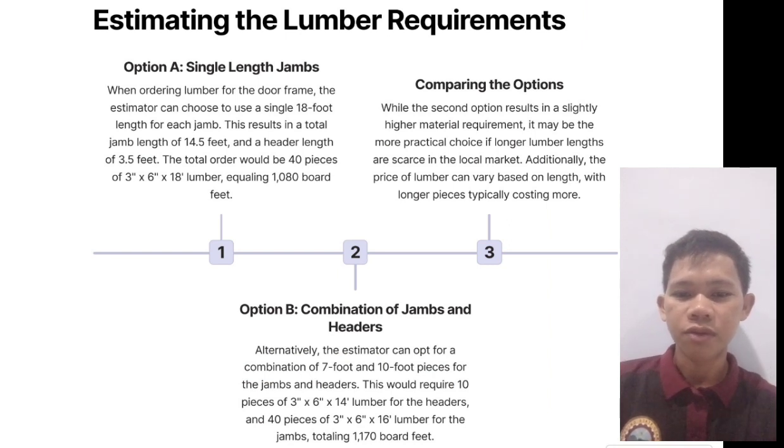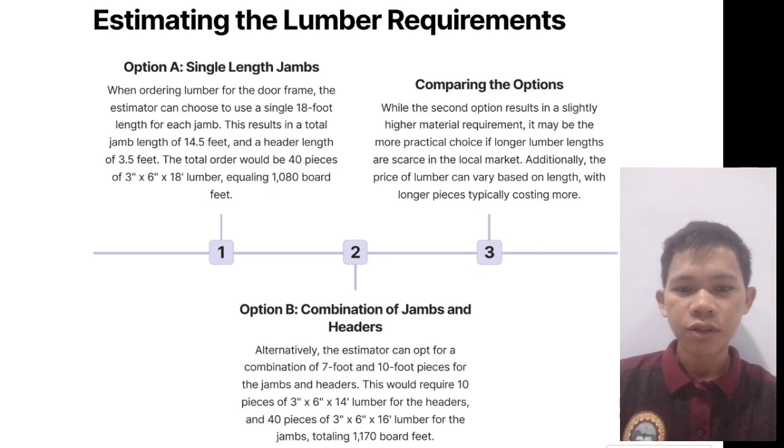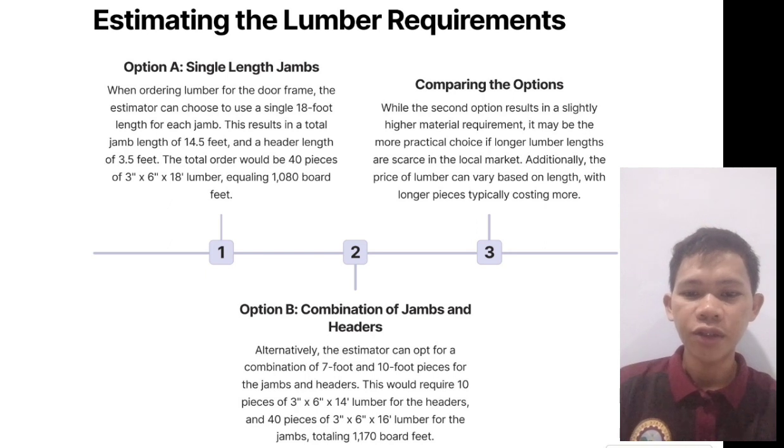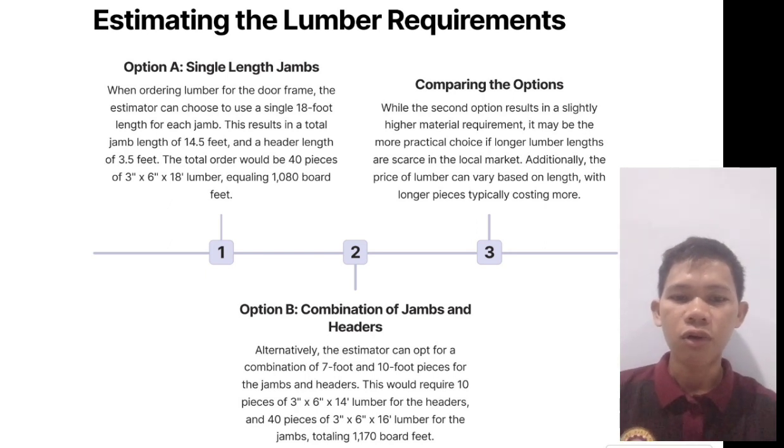Estimating the lumber requirements. Number 1. Option A, single length jambs. When ordering lumber for the door frame, the estimator can choose to use a single 18-foot length for each jamb.